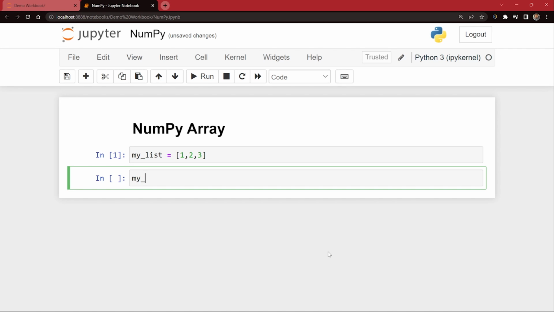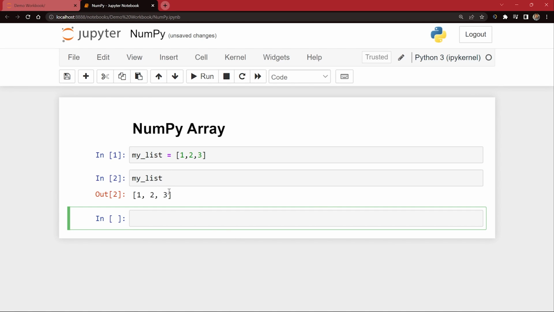To print that list, I can just take the name of that list and I can execute this and it should print my list like this. So this is my list, guys. This is a basic list. Using Python, we created this list. And now I will tell you how to use NumPy to make this a NumPy array.